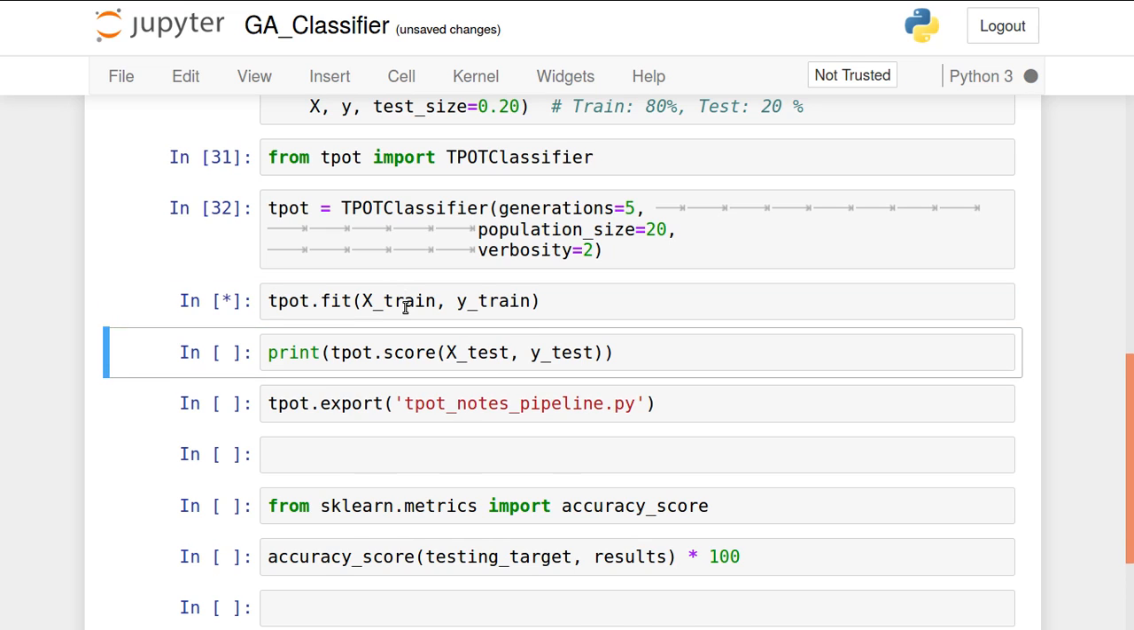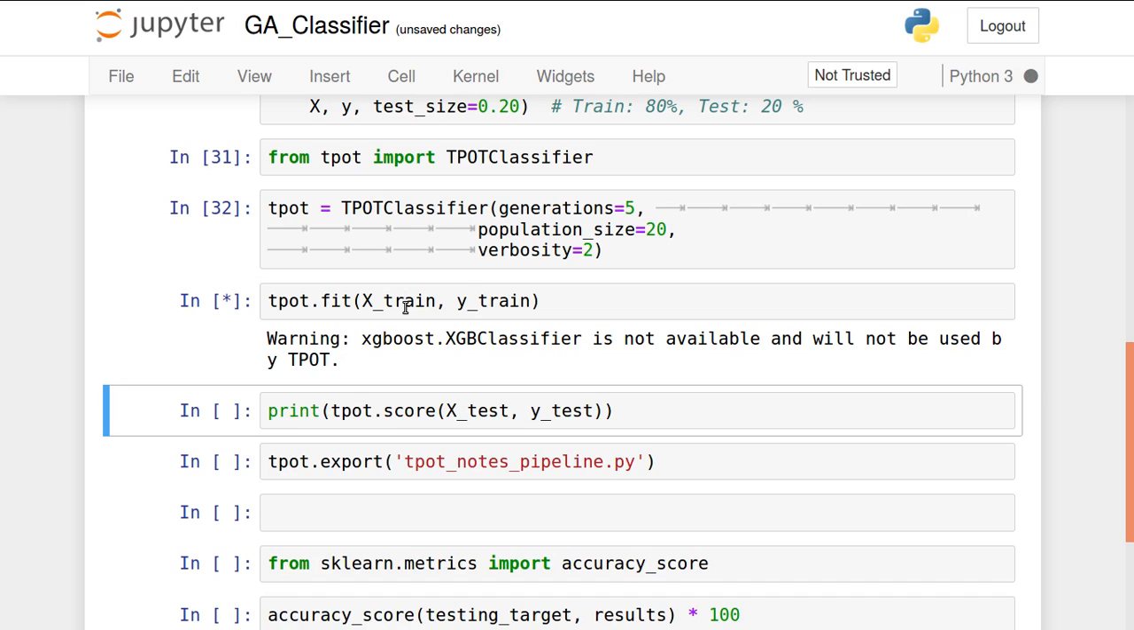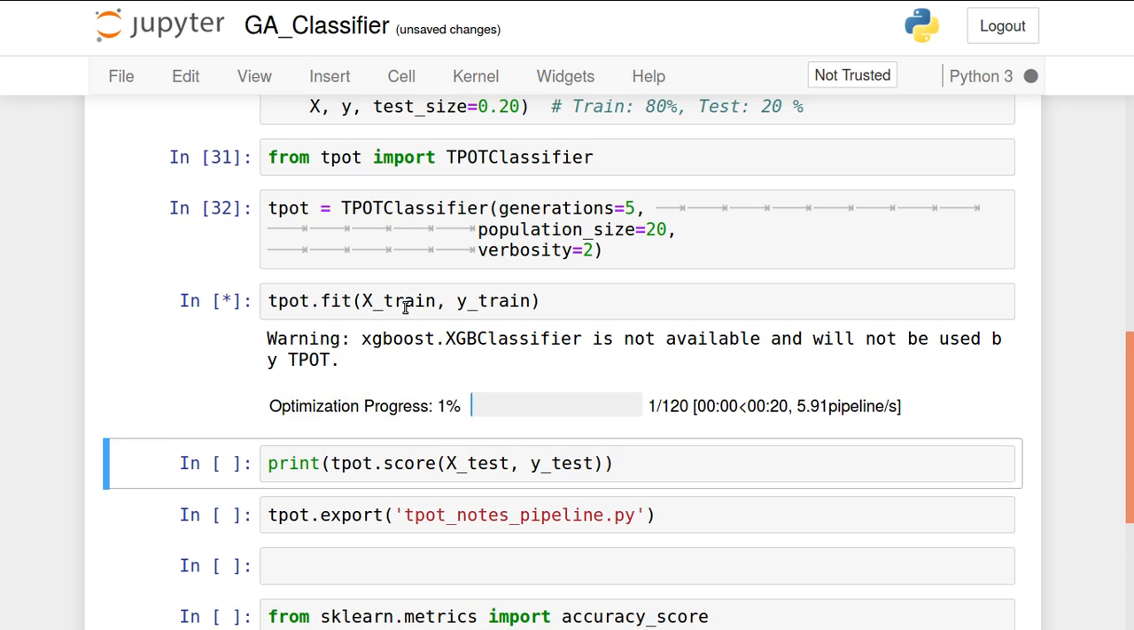So let's fit it. Here also the XGB classifier is not present, but now it is starting the optimization process on the given data. Now my data is the classification data, where the output variable is class, that is the class of the note, whether the note is fake or original.